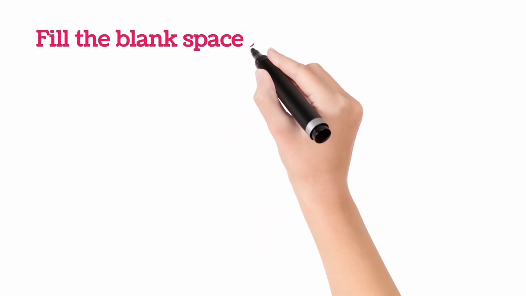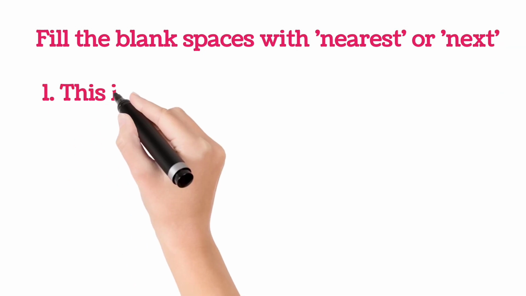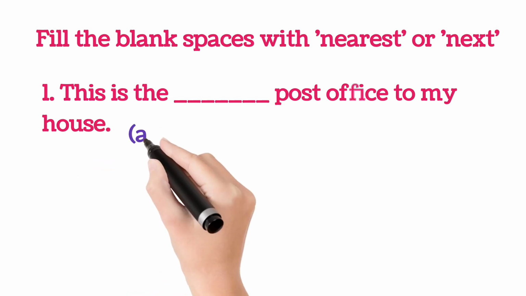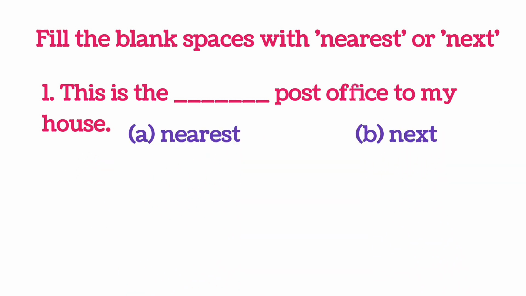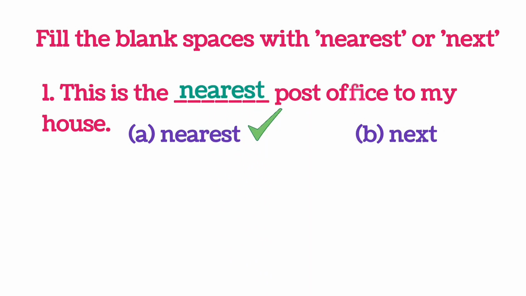Fill the blank spaces with nearest or next. This is the dash post office to my house. A nearest, B next. A is correct. This is the nearest post office to my house.